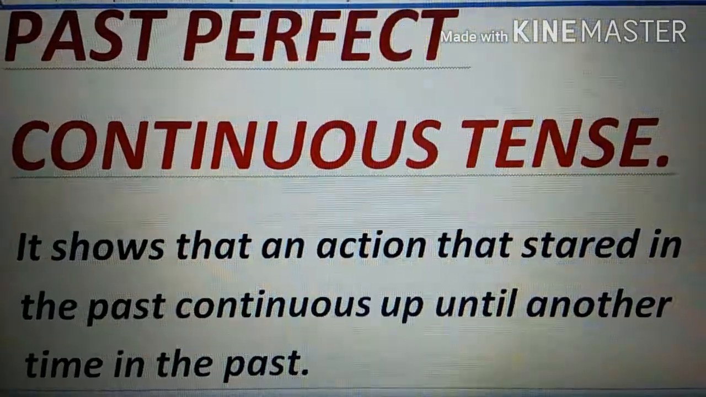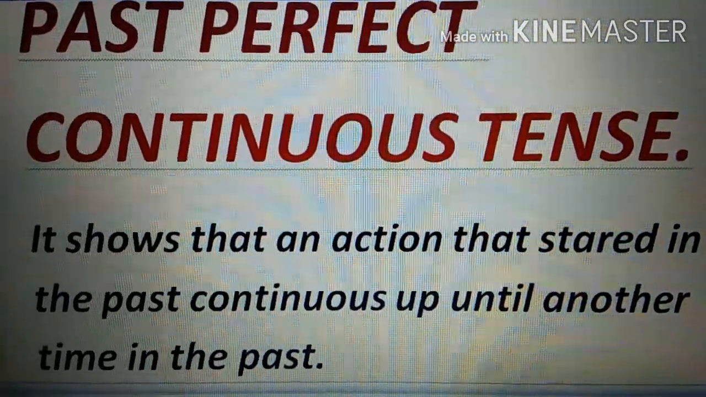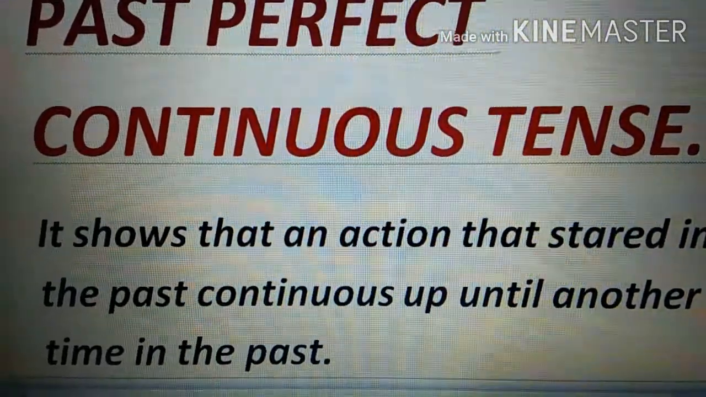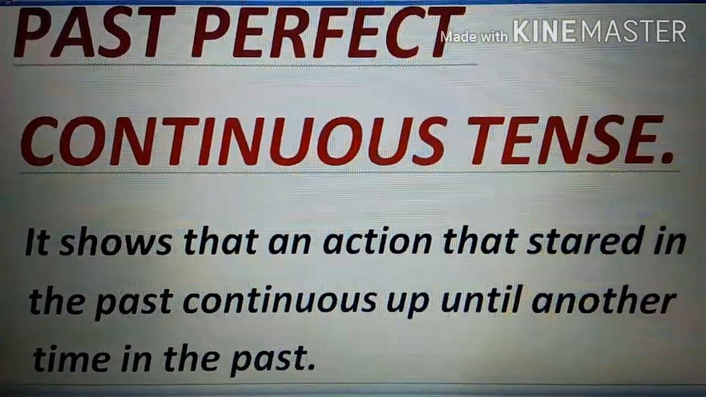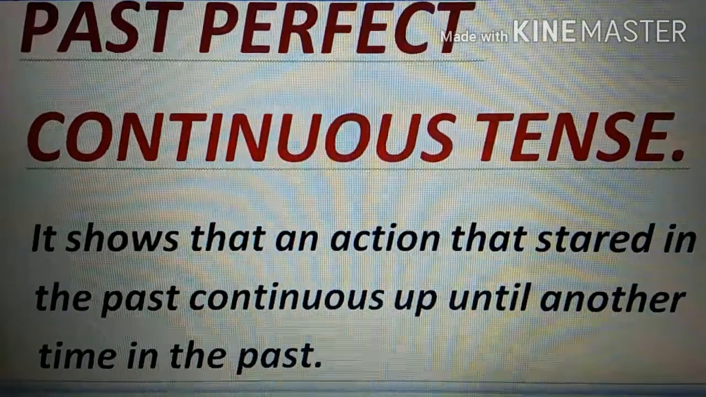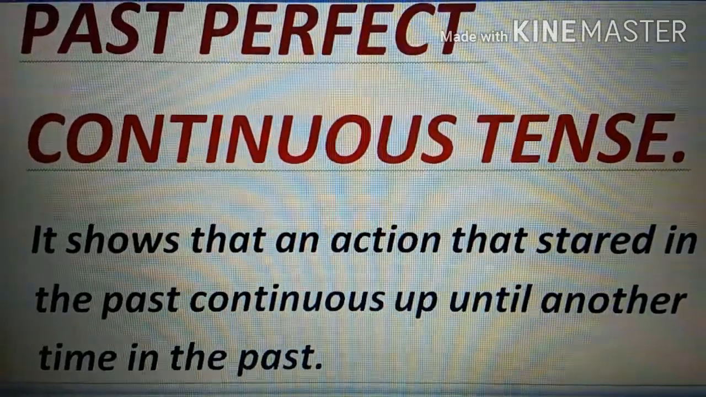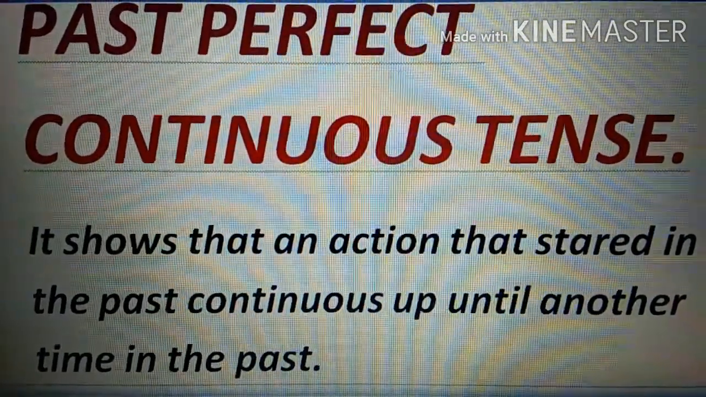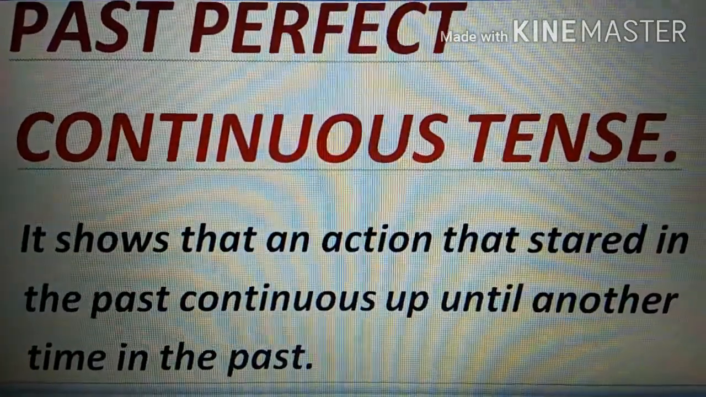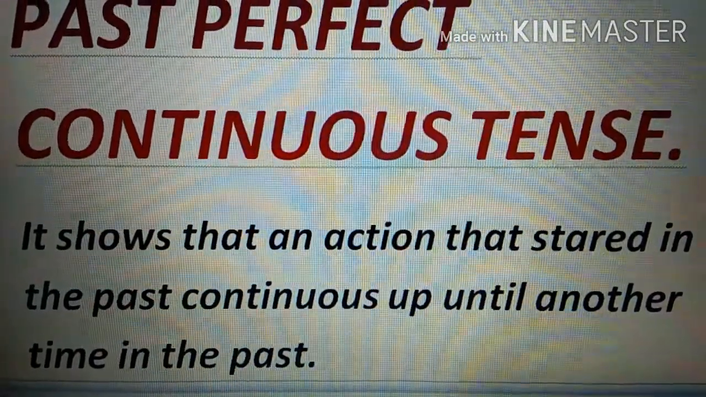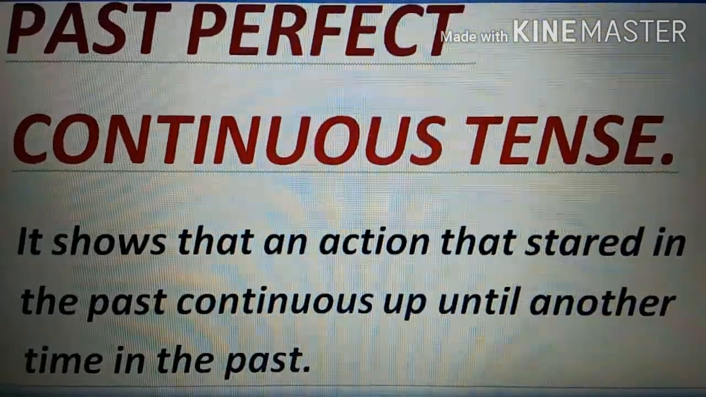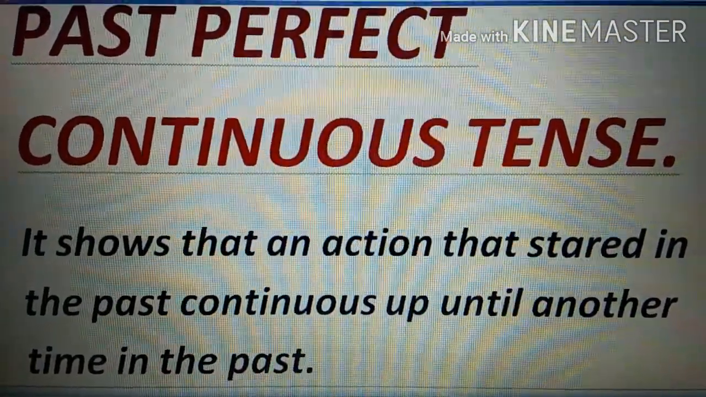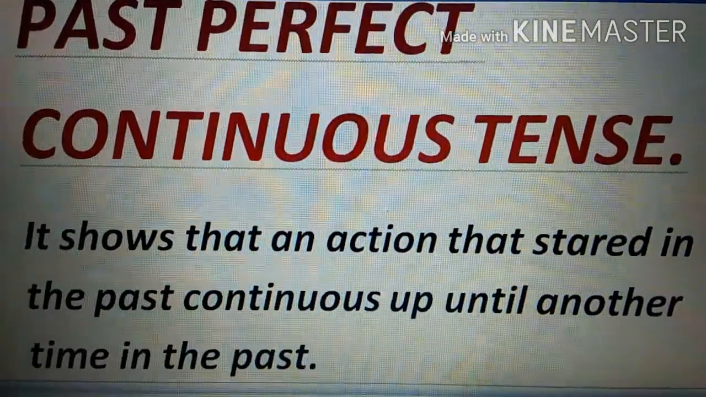So by this time you must be clear, when we are talking about continuous, it means something that is continuing. So in the past, जब past में कोई चीज एक definite period के लिए continue होती रही, that's when you are going to use this tense. Let's read it. It shows that an action that started in the past continued up till another time in the past. It's not continuing in the present. अगर आपको लगे that it's still going on, it's not. It continued for a time in the past only and it has stopped there.